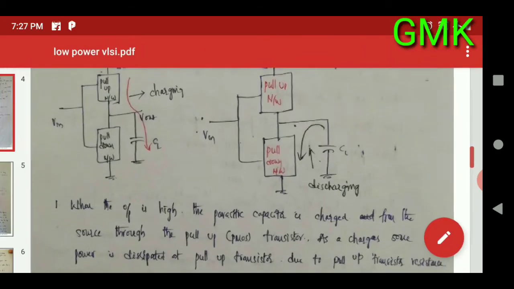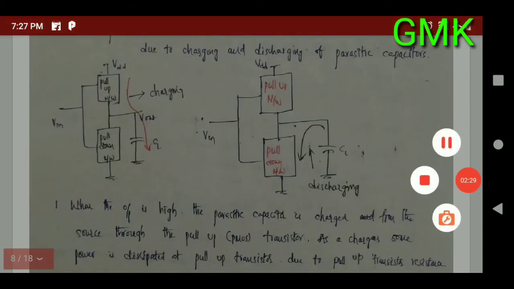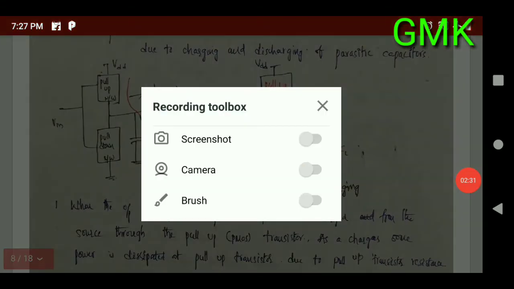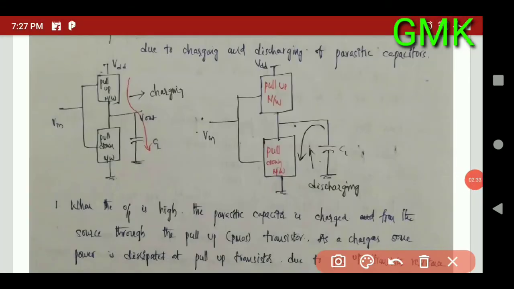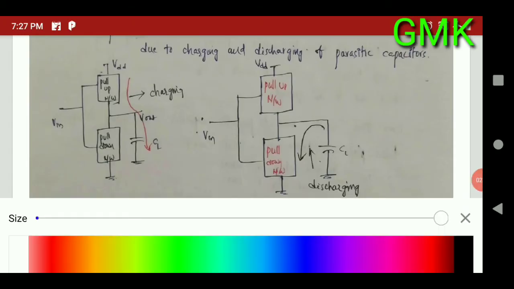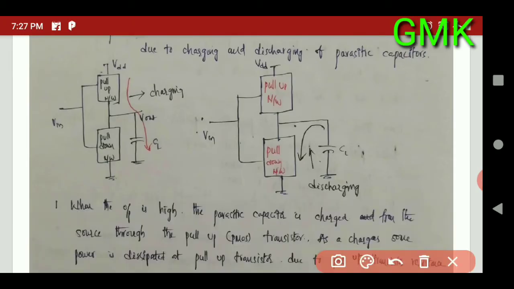We are considering CMOS for the analysis because CMOS has some advantages compared to the MOS transistor. So that's why we are considering CMOS. This is just a diagrammatic representation of the CMOS circuit, also called the CMOS inverter.